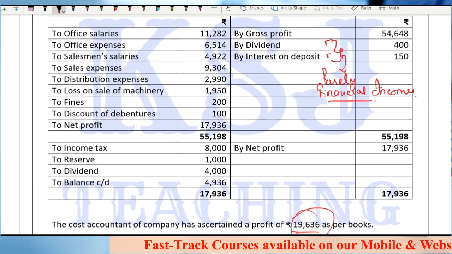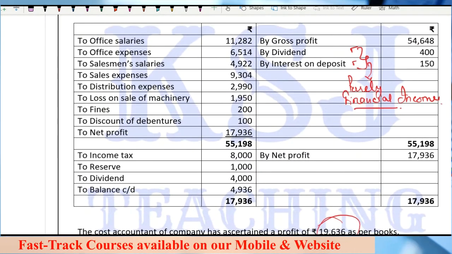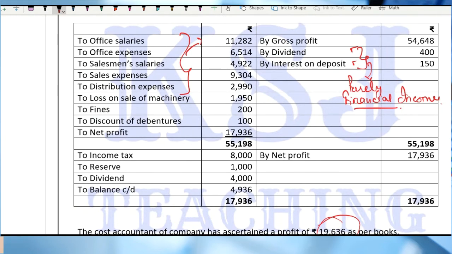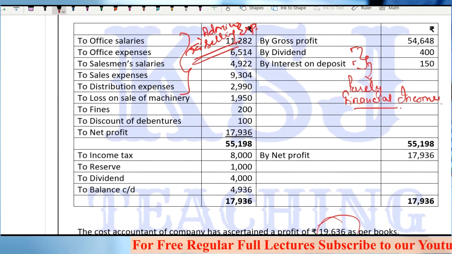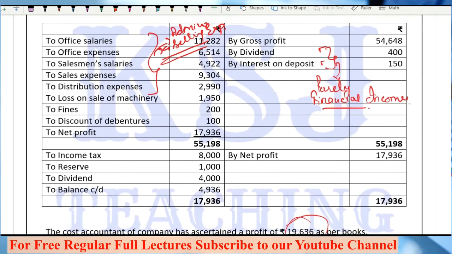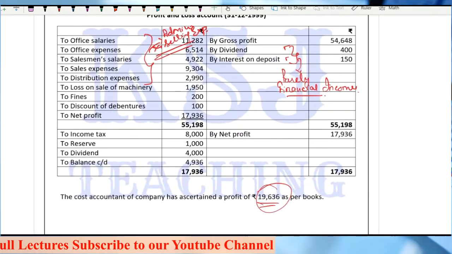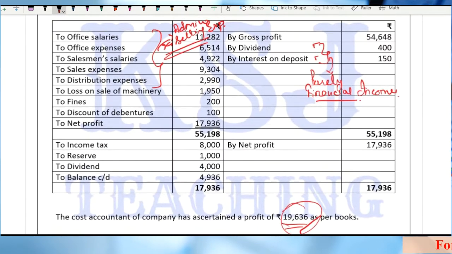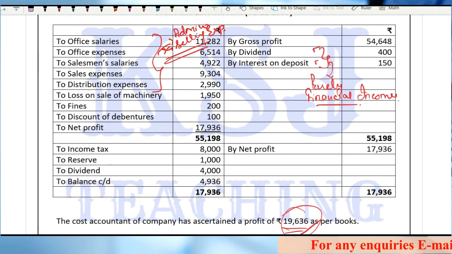Clear? Now, office salaries, office expenses, salesman salary, sales expenses and distribution expenses. Sir, all these are what? These are related to admin and selling expenses, right? Sir, do we take these while calculating the costing records? Yes, sir. That means we have given the effect of all these expenses while calculating this 19,636, and there is no change as per question. What is given in the financial, that must have been taken in the costing books also, right?